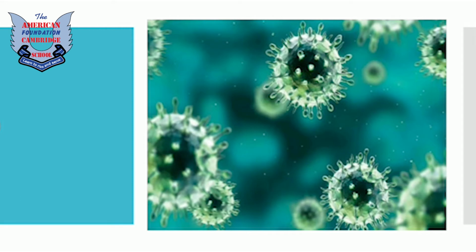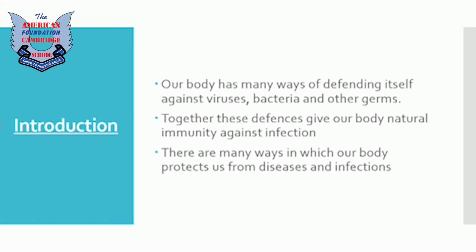In this chapter we are going to discuss the germs, their infections, and how we can prevent them from happening, and what is the system in our body which helps us to protect from the germs and infections. Let's start the chapter. Introduction: our body has many ways of defending itself against viruses, bacteria, and other germs.